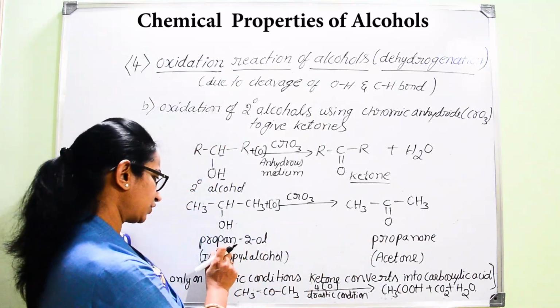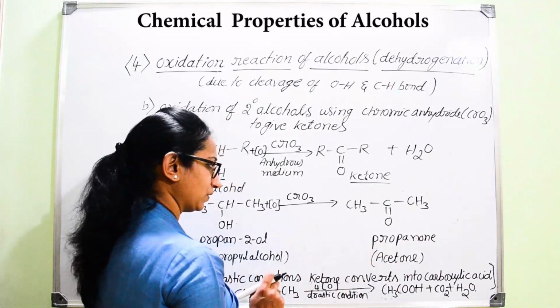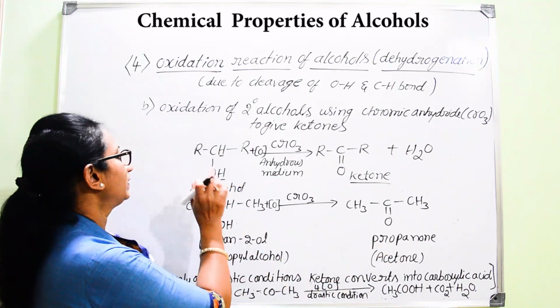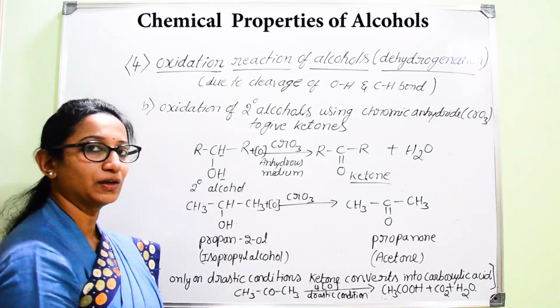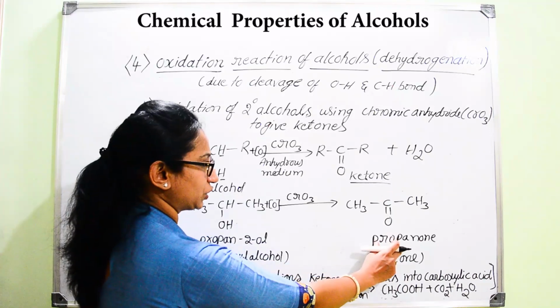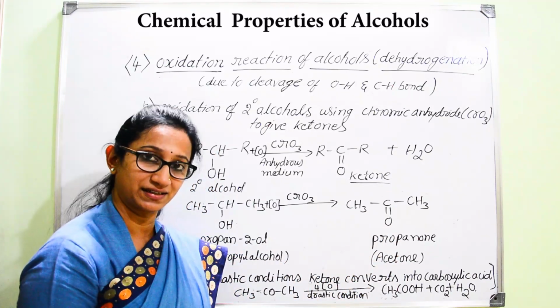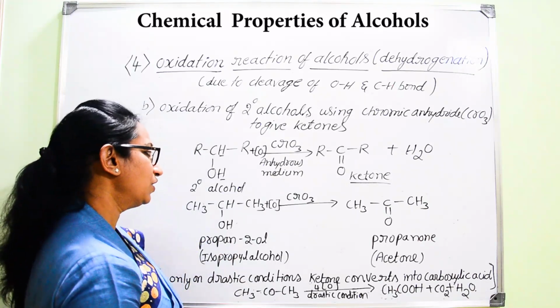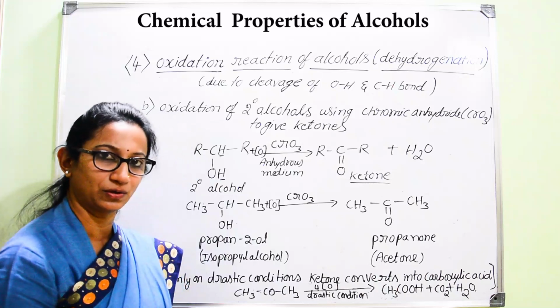Hence, we are getting conversion of propan-2-ol into propanone. So, we can convert secondary alcohols into ketones with the help of CrO3. But if you want further oxidation of these ketones, it needs drastic conditions. At normal conditions, you can convert secondary alcohols only into the ketonic group.